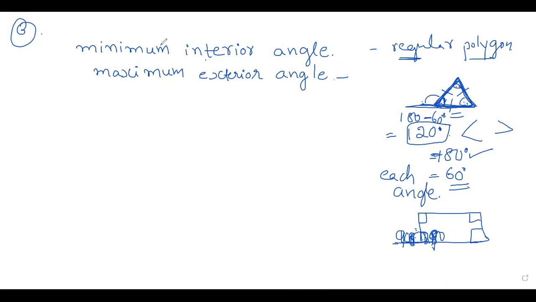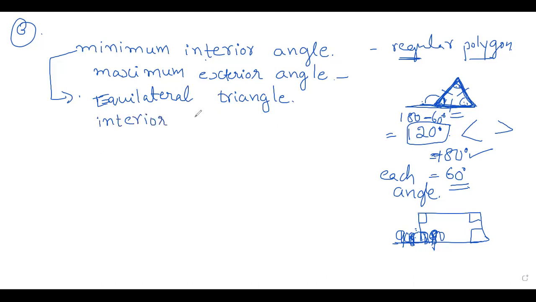Okay, so for the first one, minimum interior angle, right, equilateral triangle. Interior angle is equal to 60 degree.